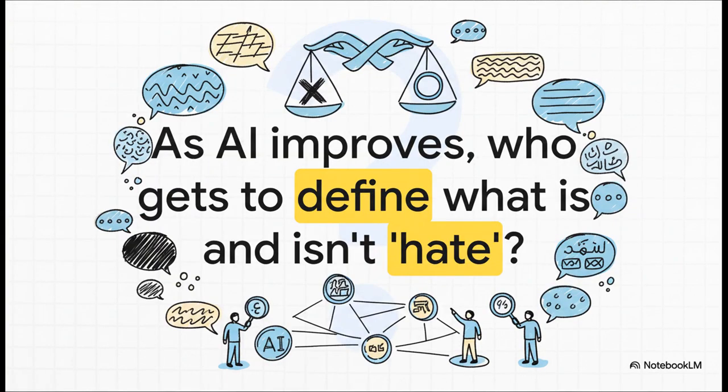And all this brings us to a final, really critical question. This technology is incredibly powerful, there's no doubt about that, but just remember, it learned its definition of hate speech from a small group of human labelers. So as these systems get more and more woven into our digital lives, the question of who sets that standard, who gets to draw the line between what's toxic and what's acceptable, well, that becomes more important than ever.